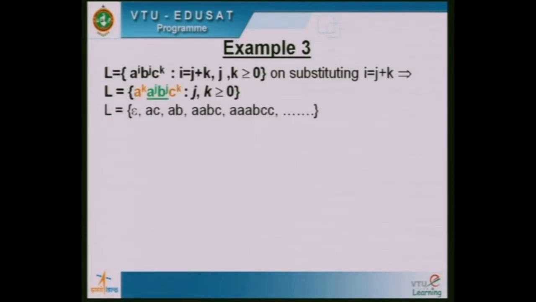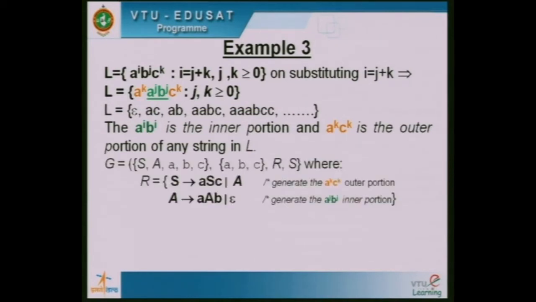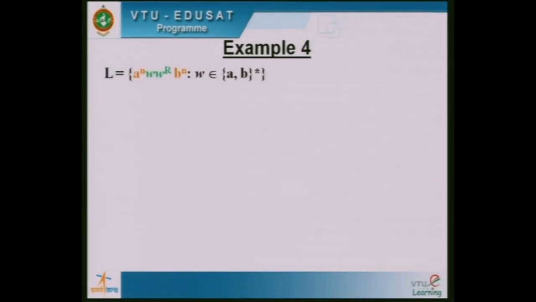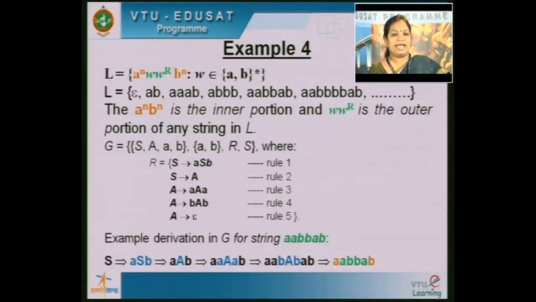Next, in the third example, we had outside in, wherein the outer region was A raised to k, C raised to k, and the inner region is A raised to j, B raised to j. Then one more example of outer and inner region, that is A raised to n, B raised to n as the outer region, and W raised to r as the inner region.